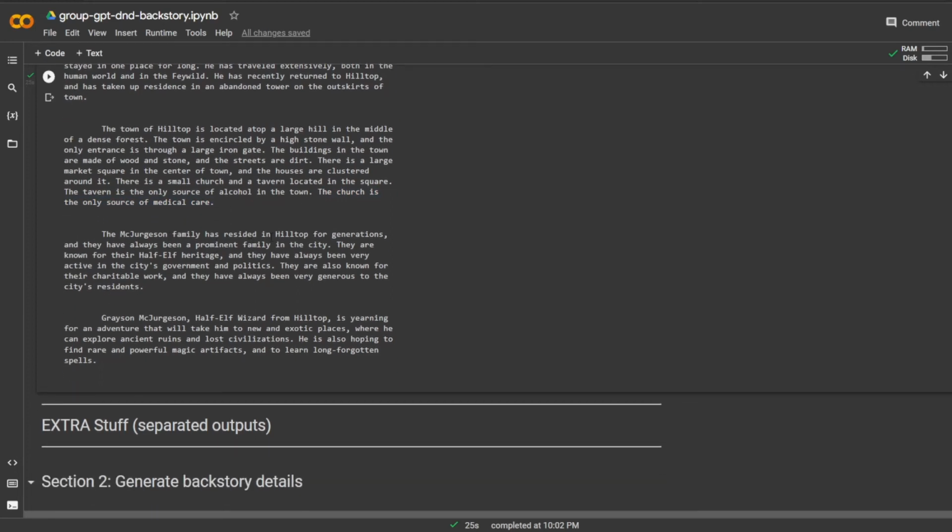The McJurgensen family has resided in Hilltop for generations. They've always been a prominent family in the city. They're known for their half-elf heritage. They've always been very active in the city's government and have been known for their charitable work, and have always been generous to the city's residents.